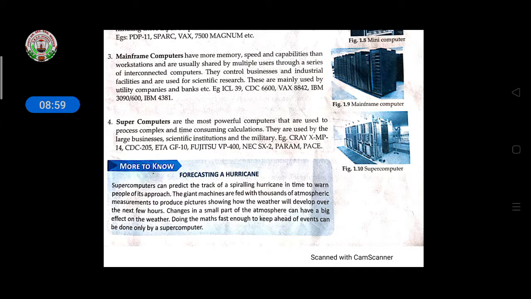So it is used to predict and to warn about hurricanes that will happen a few hours later. Because of the supercomputer we can find the different measurements to produce pictures also, to show whether natural disasters, such as hurricanes and earthquakes, predictions and timing will be shown through this supercomputer.